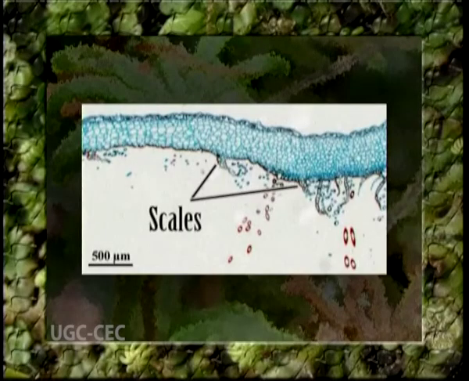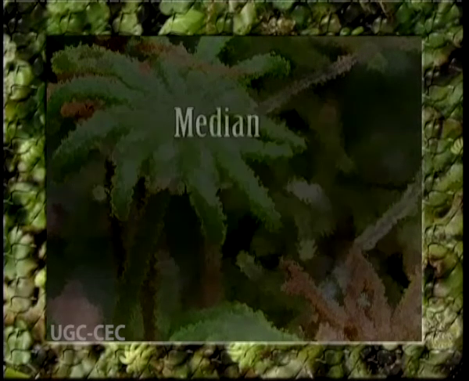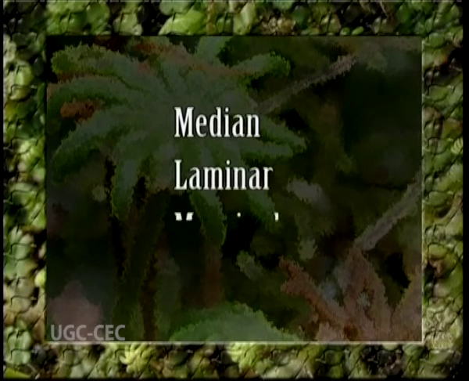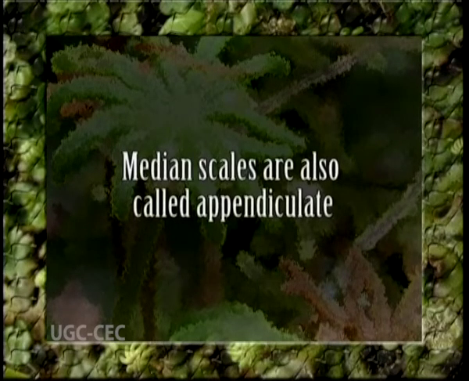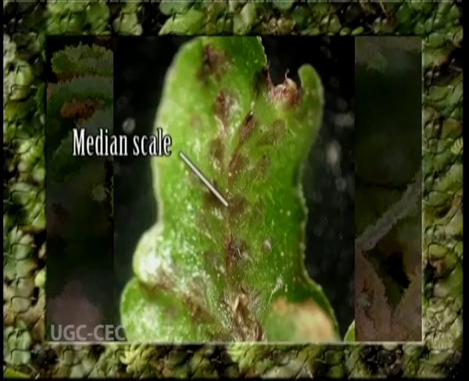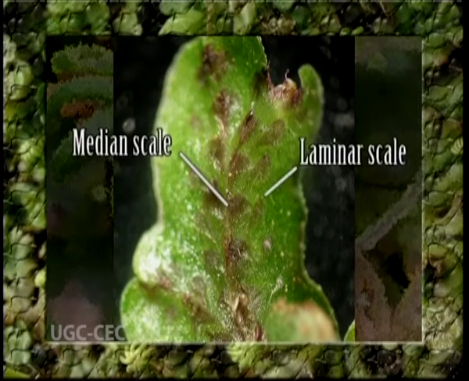The scales are arranged in 2 to 4 rows on each side of the midrib. In Marchantia polymorpha, there are 3 rows of scales which are respectively known as median, laminar and marginal rows. The median scales are also called appendiculate. They are large and wedge-shaped in outline. The median scale has 3 parts: body, neck and appendage. The outer scales, that is marginal and laminar ones, are simple or ligulate, tongue-shaped without any appendage.